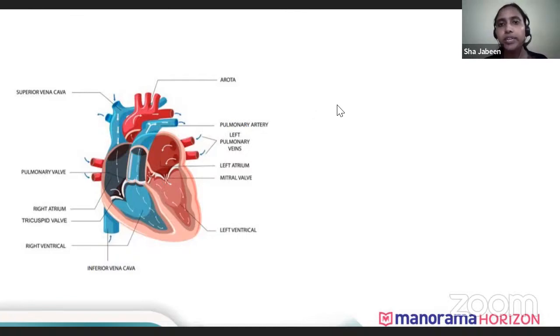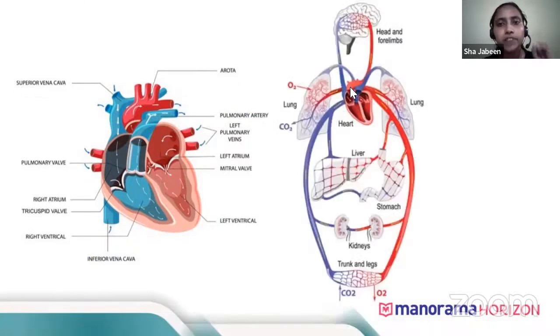Okay, inside our heart, you can see here. So what happens from the vena cava? The blood reaches the right atrium. From the right atrium, the blood goes to the right ventricle, and from the right ventricle, the blood goes directly to the lungs. Okay, and in the lungs, it gets oxygenated. After getting oxygenated, it reaches the left atrium, comes to the left ventricle, and gets transported to all parts of the body. You can see it goes to the stomach, liver, kidney, body tissues, brain, everywhere. Okay, so this is how it takes place.